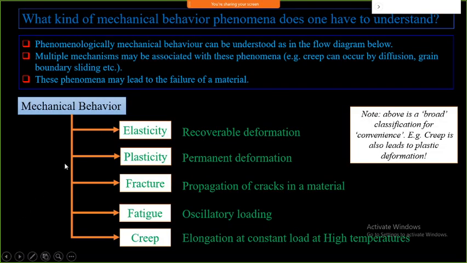So when we look at mechanical behavior, it can be divided into any of these four or five categories. First comes elasticity, then the second stage. These are the stages through which it goes on failing till fracture, while fatigue and creep are something different.